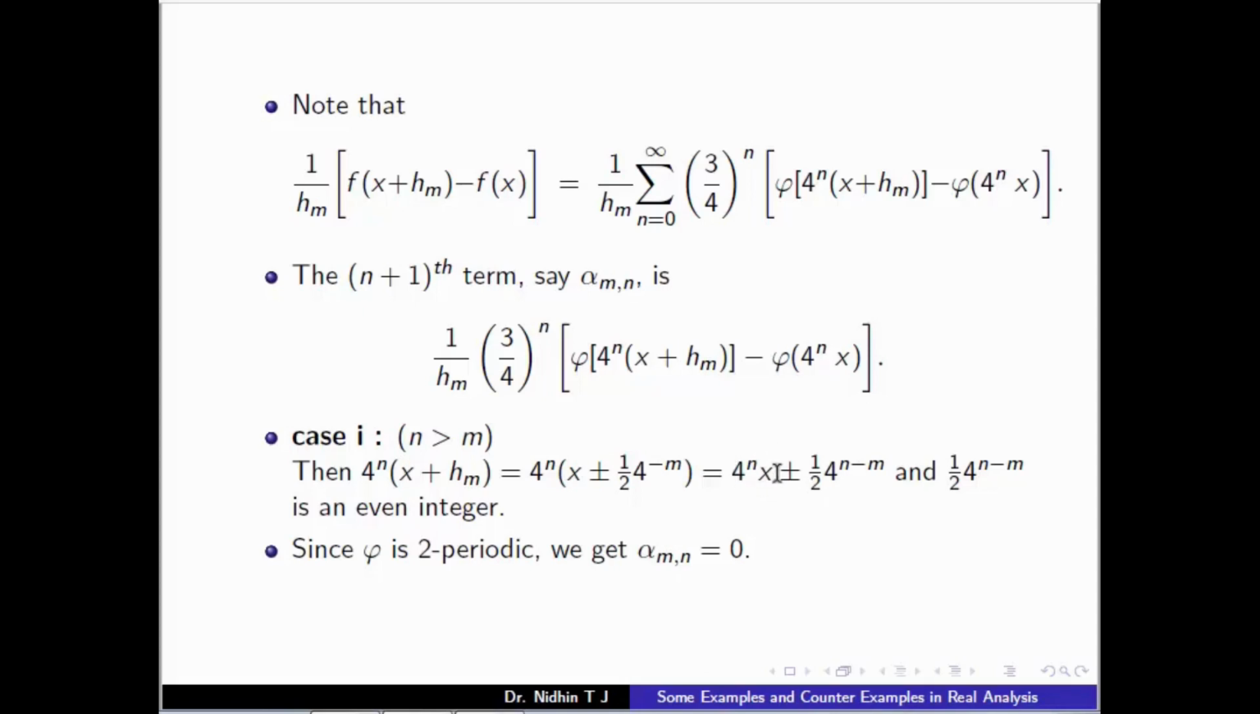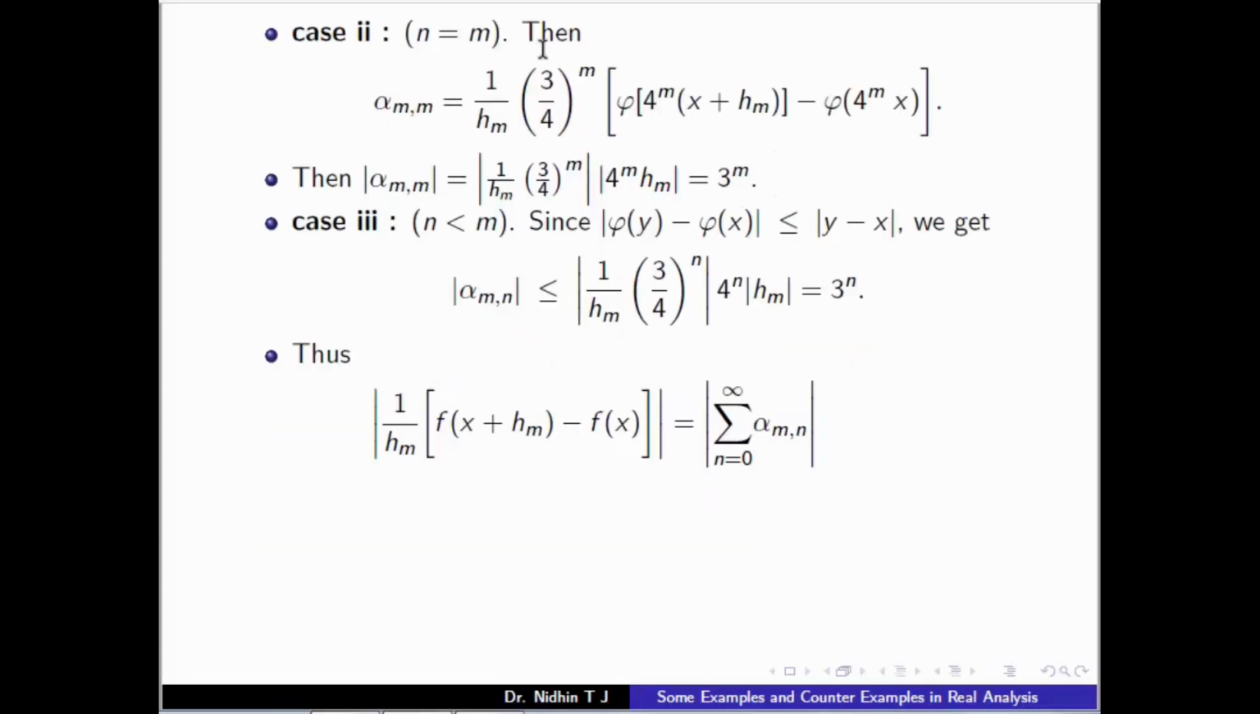So 4^n x plus an even integer. Since phi is a 2-periodic function, phi of this term will be phi of 4^n x, so their difference will be 0. Since alpha is 2-periodic, we get alpha_mn equal to 0. So if n is greater than m, then alpha_mn is 0. Then we have two more cases, that is n equal to m and n less than m.